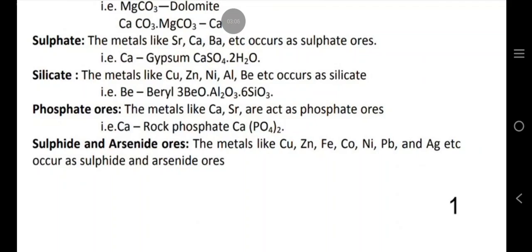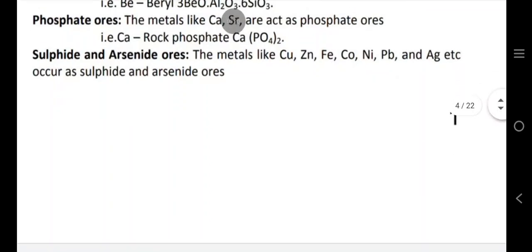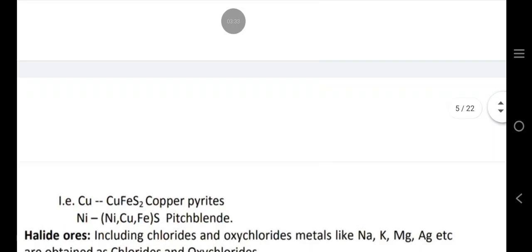Silicate: the metals like Cu, Zn, Ni, Al, Be, etc. occur as silicates. The metals like Ca, Sr act as phosphate ores. Sulfide and arsenide ores: the metals like Cu, Zn, Fe, Ni, Pb and Ag, etc. occur as sulfide and arsenide ores.